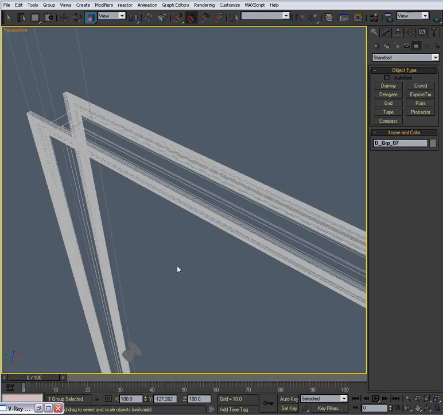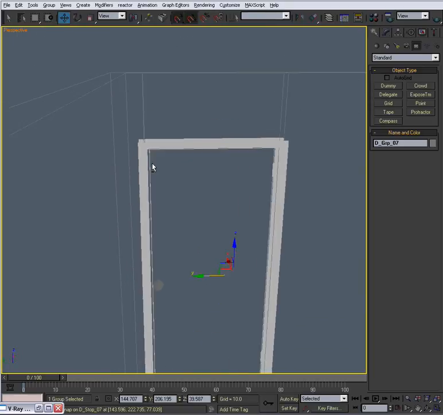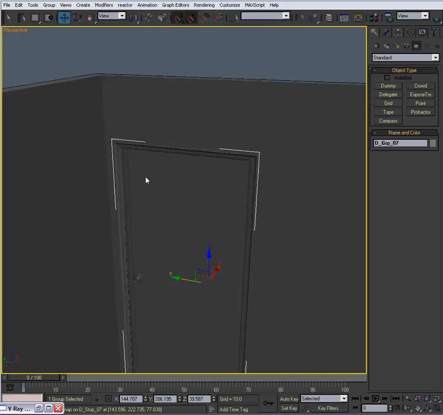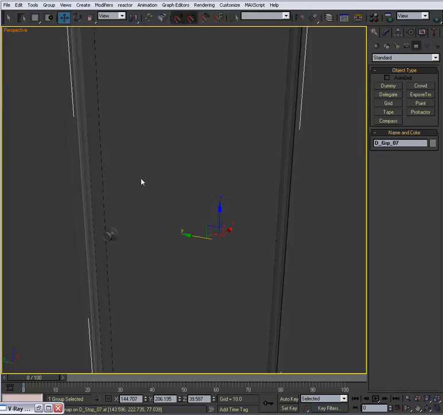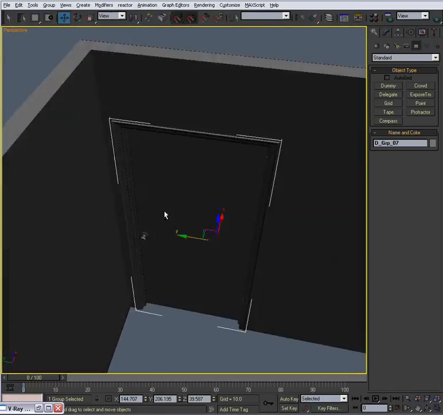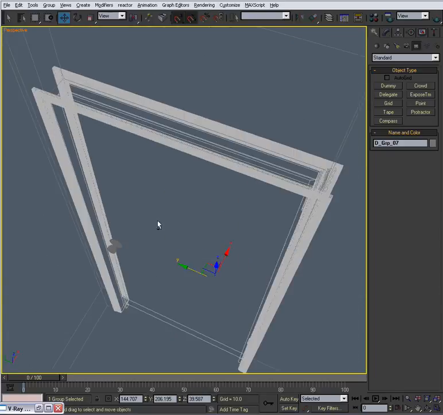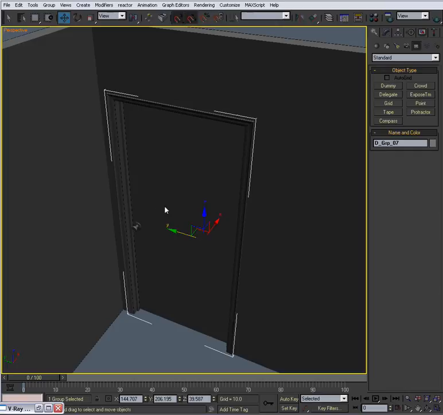The hinges should still look alright too. Okay, F3. And now the door's where it needs to be, I believe. Actually, it might be just a little bit too big. No, it's right.